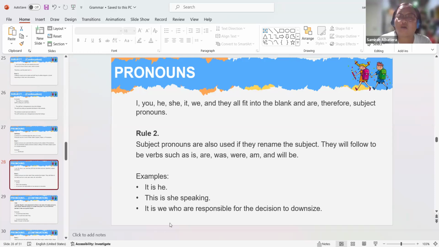Maybe this is actually a group of teachers. Instead of saying the name of the group of teachers, we use the pronoun we.